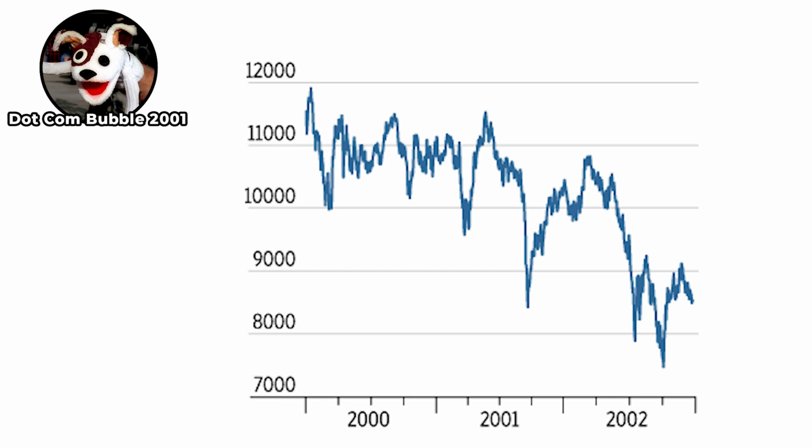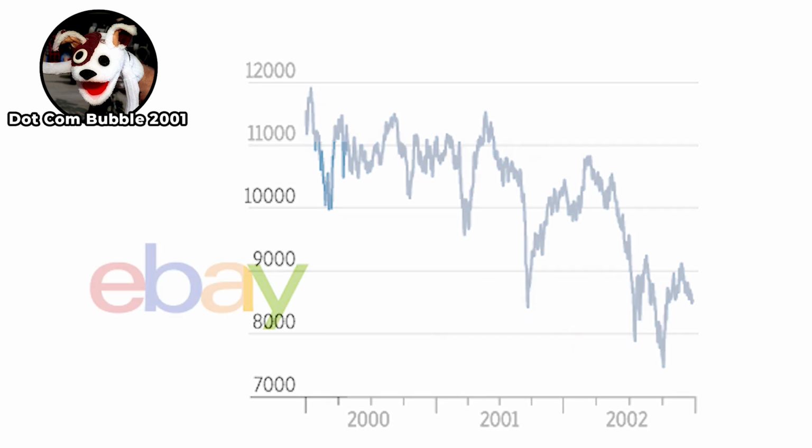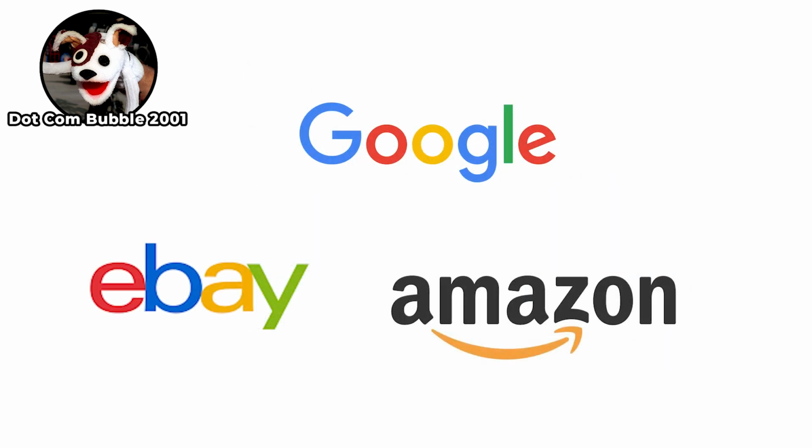Many long-term investors lost significant savings. The crash triggered a mild recession, worsened by the September 11th attacks in 2001. Still, some companies from that era survived and thrived, including Amazon, eBay, and Google.